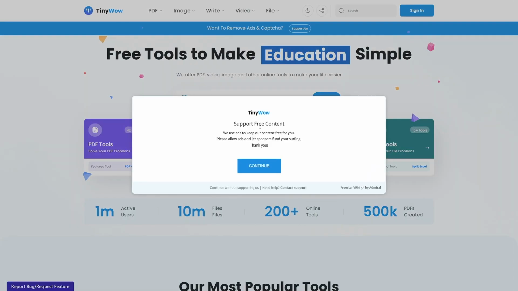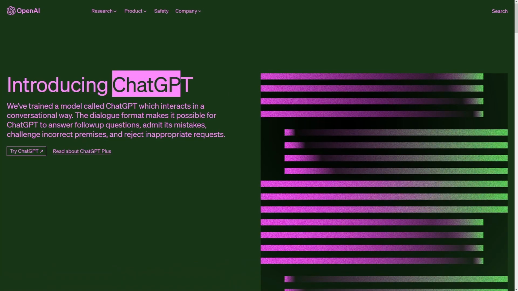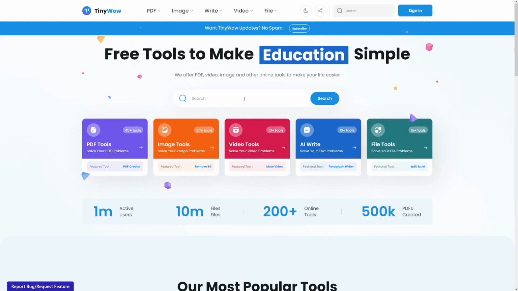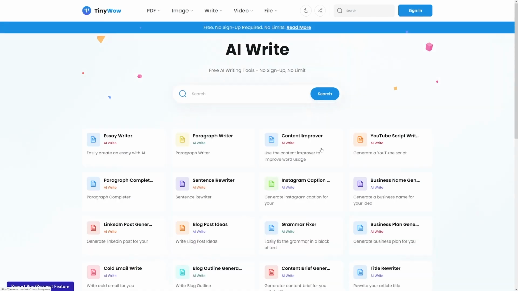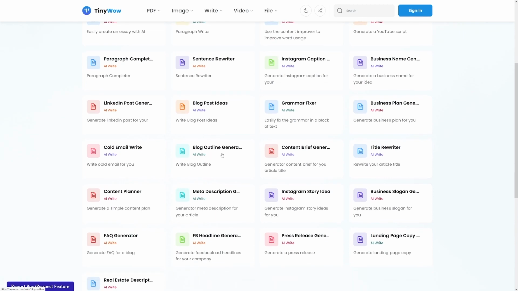Of course, you don't have to use this one. You can use ChatGPT as well. I don't like ChatGPT, but it's just powerful. Although this one is really good as well, because TinyWow is not so popular. So what do you want to do? You want to click on AI Write once you get in here, and then go to blog post ideas. Okay, so you have blog post ideas and you have blog outline generator.